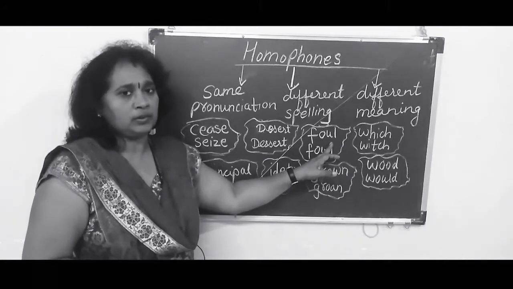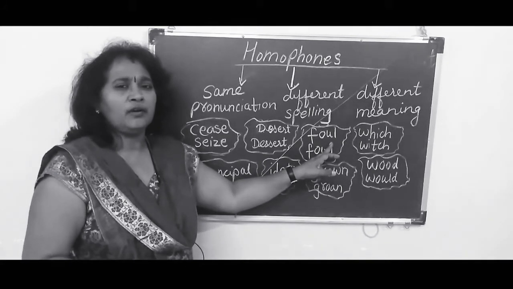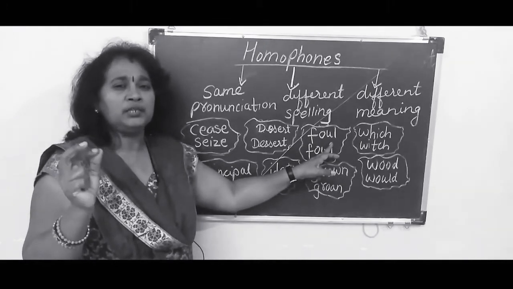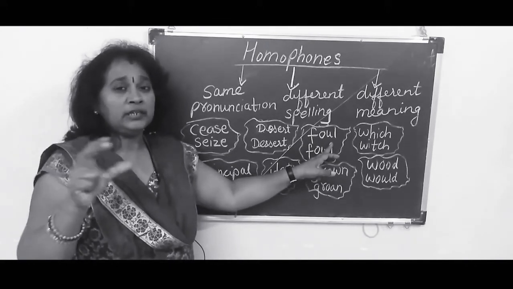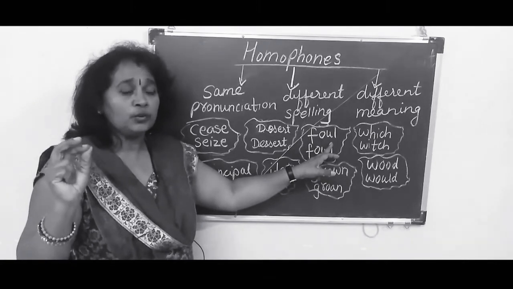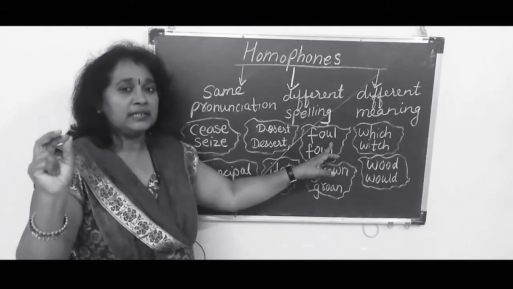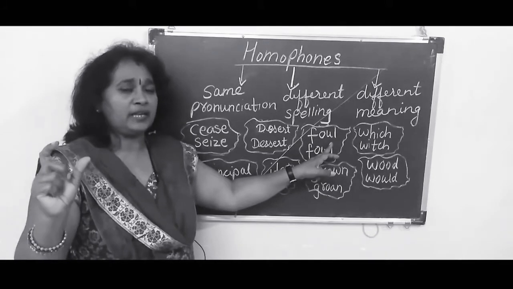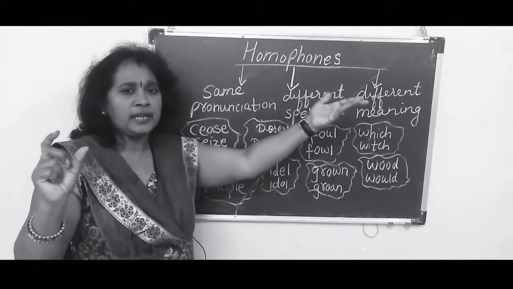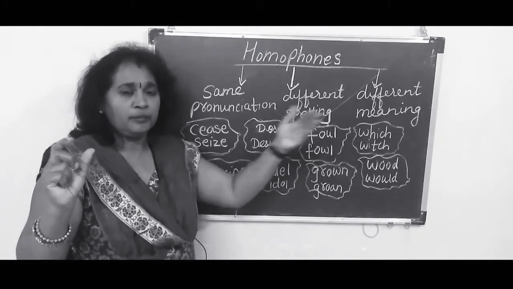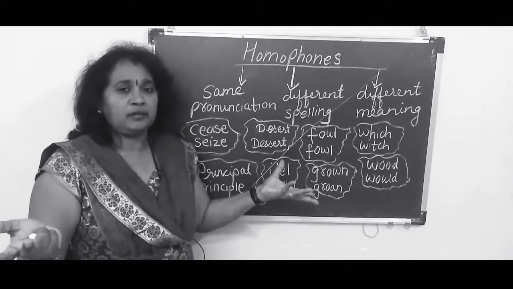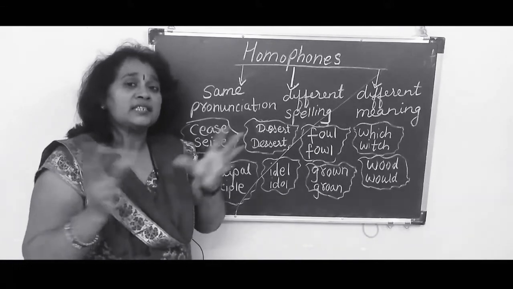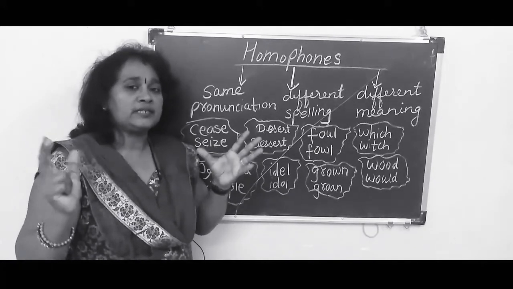The next is F-O-U-L, foul. Now what is the meaning of foul? Foul मतलब एक गंदा smell, बहुत गंदी बास आती है. You know that gutter smell, that it gives you a foul smell. Dirty water, gutter water, that gives a foul smell. If any animal has been found dead, but it has not been picked up by the corporation people and it's lying there for 2-3 days, it starts emitting the foul smell.